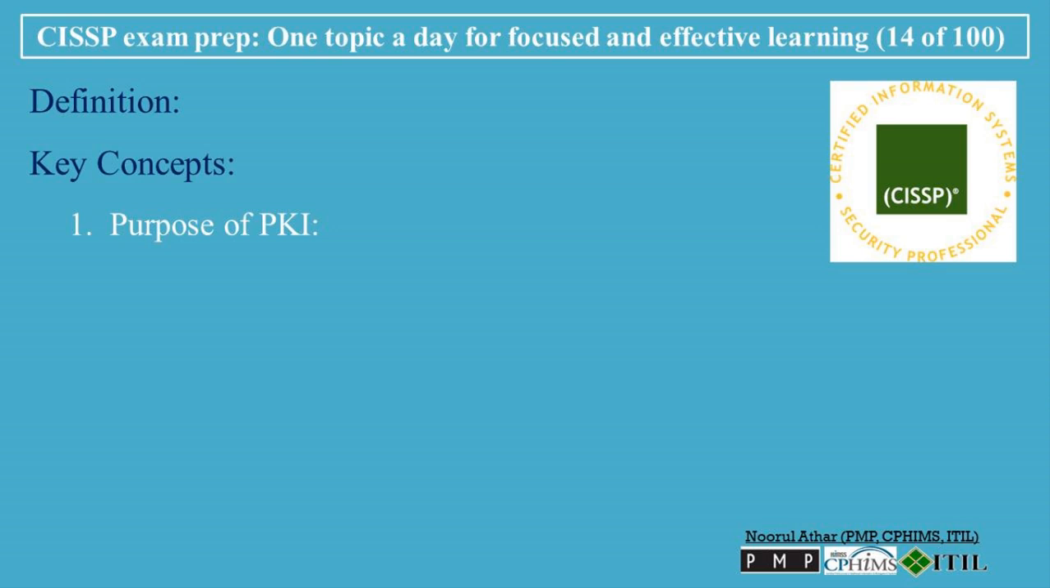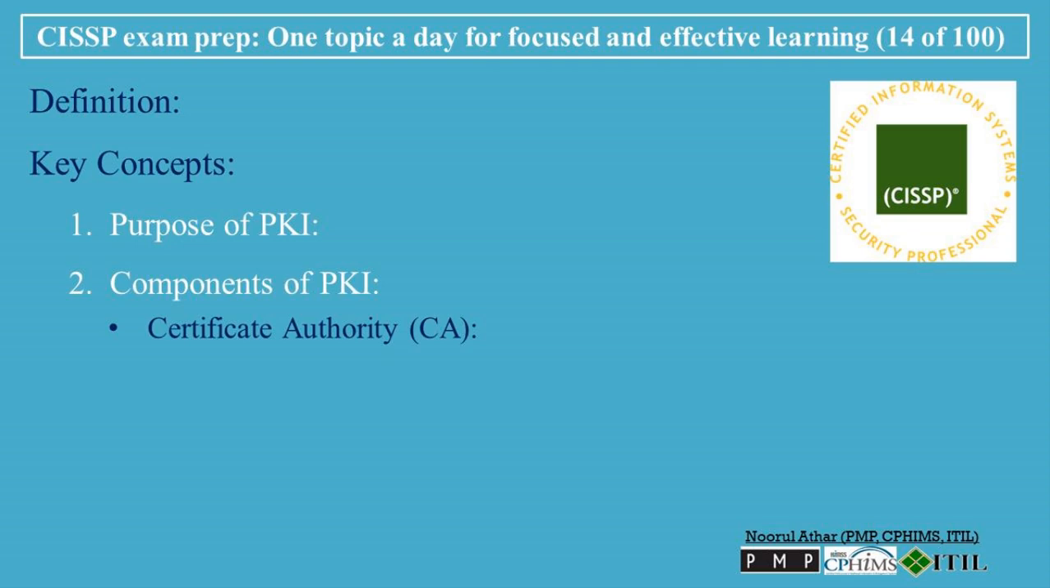Purpose of PKI. PKI supports asymmetric encryption by providing a structure to issue, distribute, and manage digital certificates that bind public keys to entities, users, devices, or organizations. PKI enables trusted and secure communication between parties who may not have previously exchanged encryption keys. It ensures that users can verify the authenticity of public keys, which are used for encryption, digital signatures, and secure communication. 2. Components of PKI.